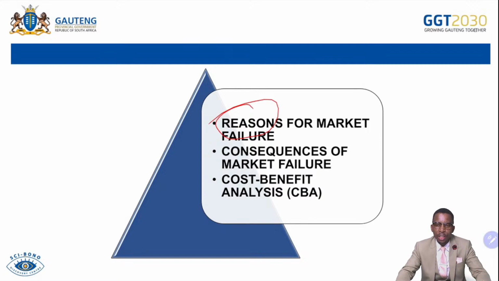And then we have some reasons for the market failure, where we talk about the likes of externalities. Then we talk about also the missing markets, imperfect market structure, unfair income distribution, immobility of factors of production, lack of information, etc. They will be discussed in detail. Then we move to the consequences or the effects of market failure. In there, we talk about externalities also. So we bring them back in the form of graphs also.